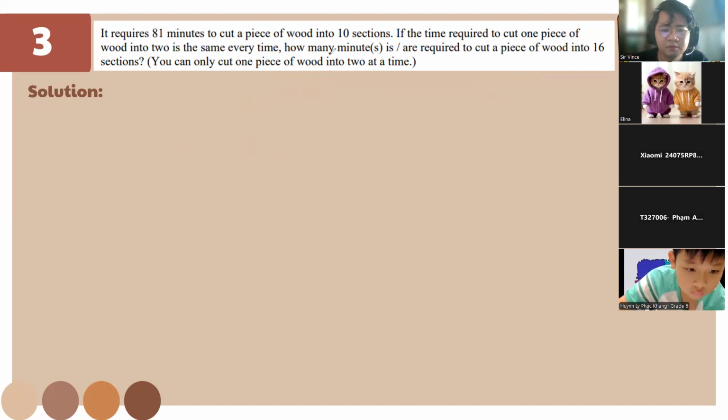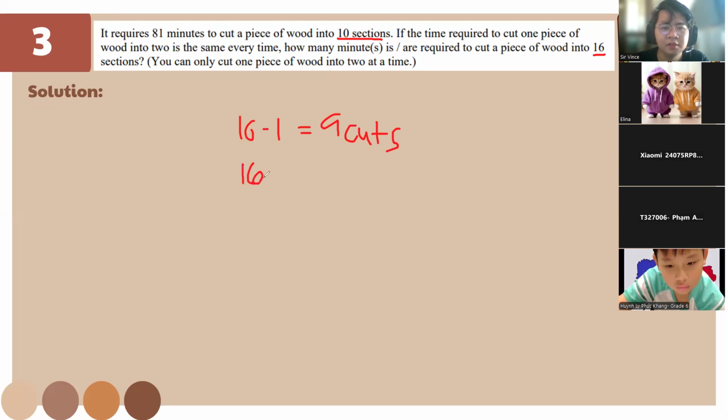So for this one, we'll have 81. To have 10 sections, it's gonna be 9 cuts. And for 16 sections, also gonna be 15 cuts, okay?